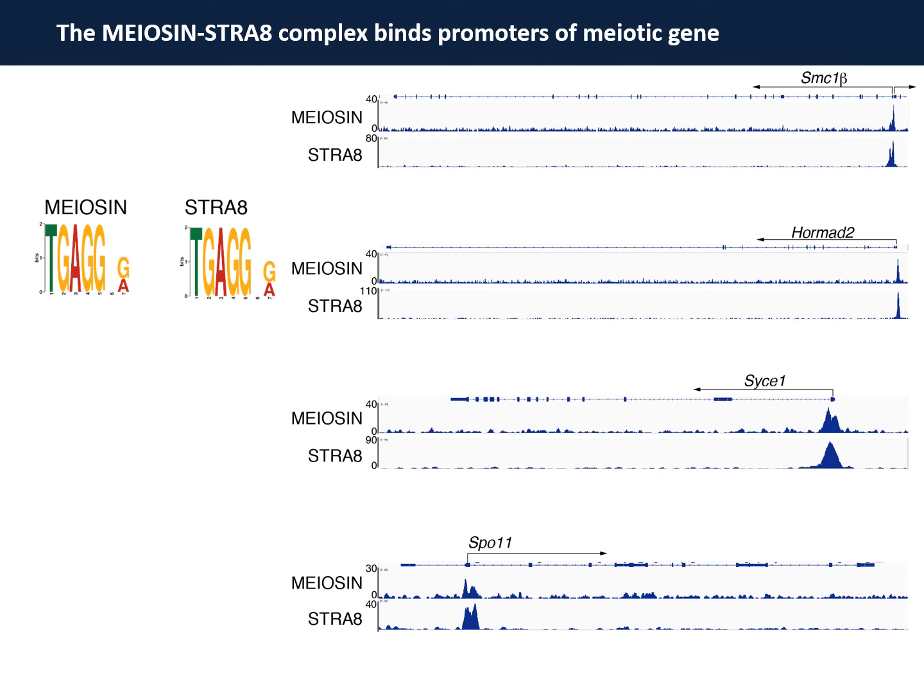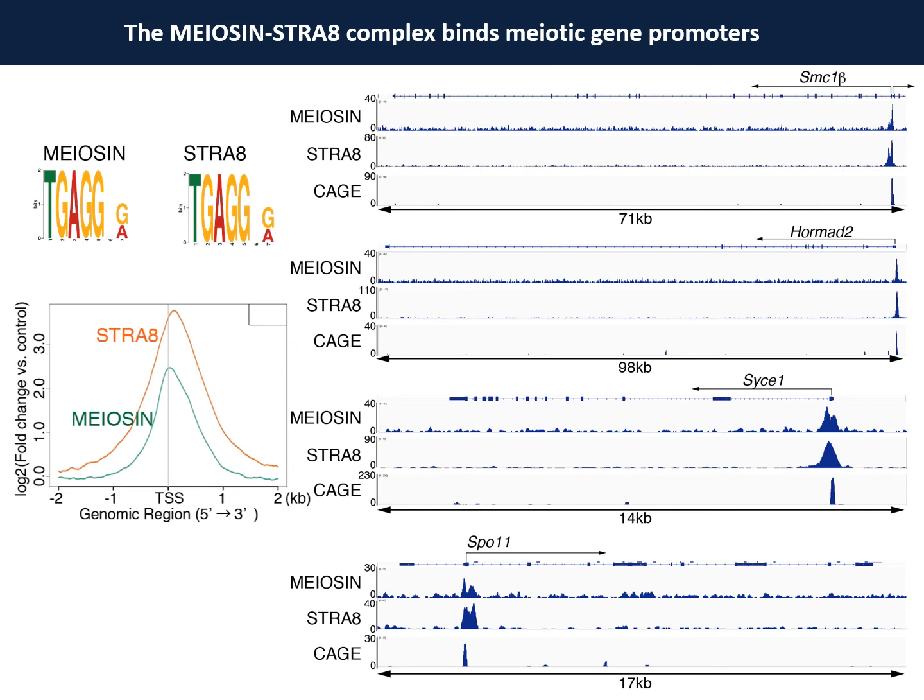Because meiosin has a putative DNA binding domain, we examined the chromatin binding of meiosin and STRA8 by ChIP-seq. As you see here, meiosin and STRA8 bind to the promoter regions of these meiotic genes.